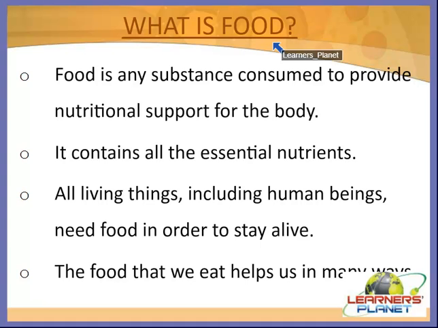So students, in earlier times, people used to obtain food by hunting, gathering or by agriculture. But in today's time, food is also supplied by the food industry. So this is the difference. Today also we obtain it by agriculture, but food is also supplied by the food industry. We do not have to hunt or gather to obtain food, right? We do not have to hunt animals for food.